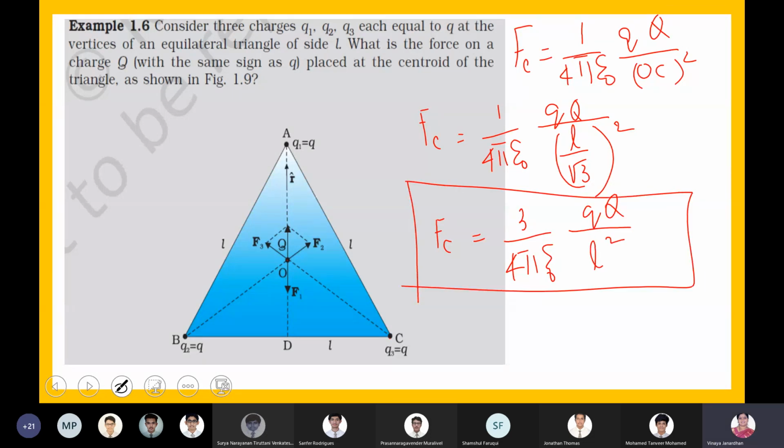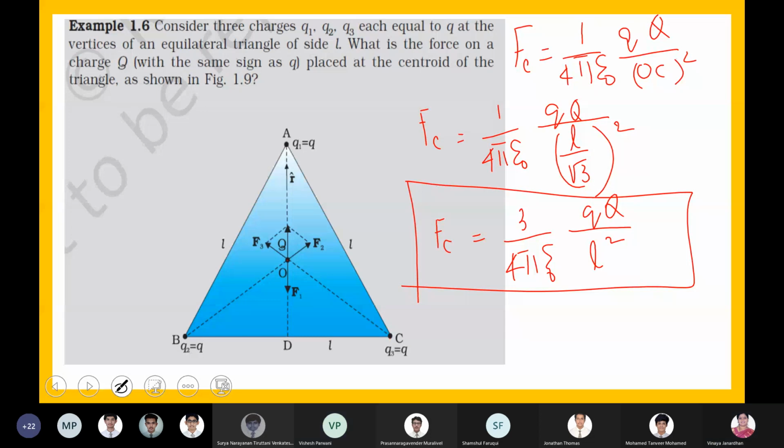Just check, boys. Ma'am, you didn't write the R2 cap, R3 cap, right?